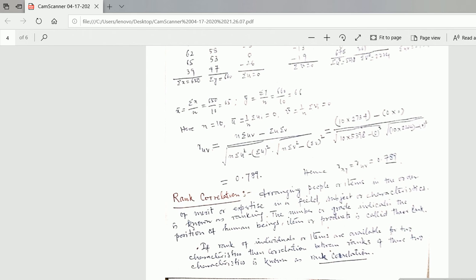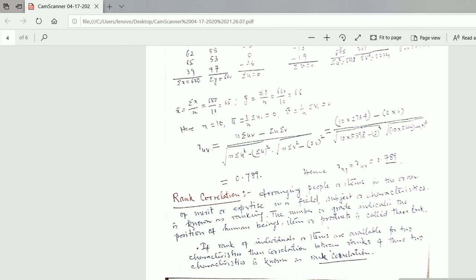If you want to see it in a broader way, sometimes we have to deal with problems in which data cannot be quantitatively measured but qualitative assessment is possible. I'm just making you understand what rank correlation is.